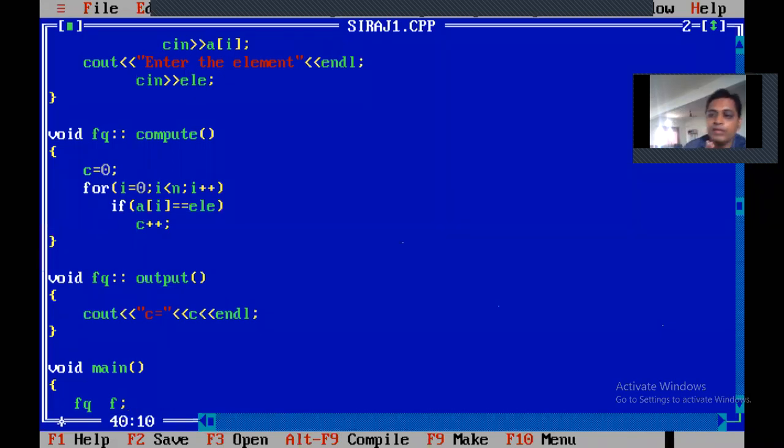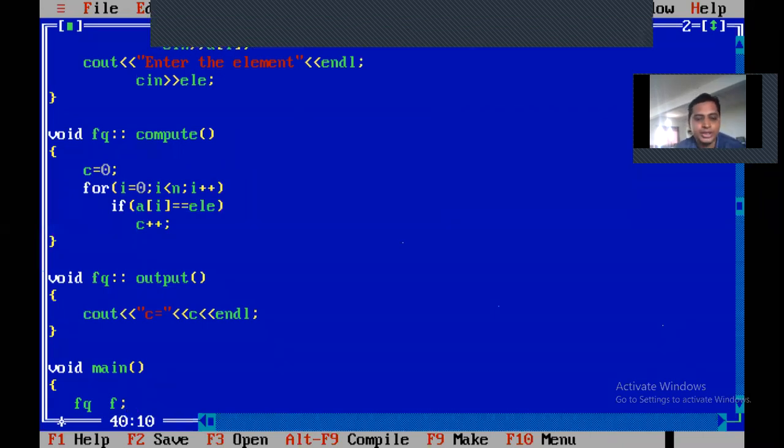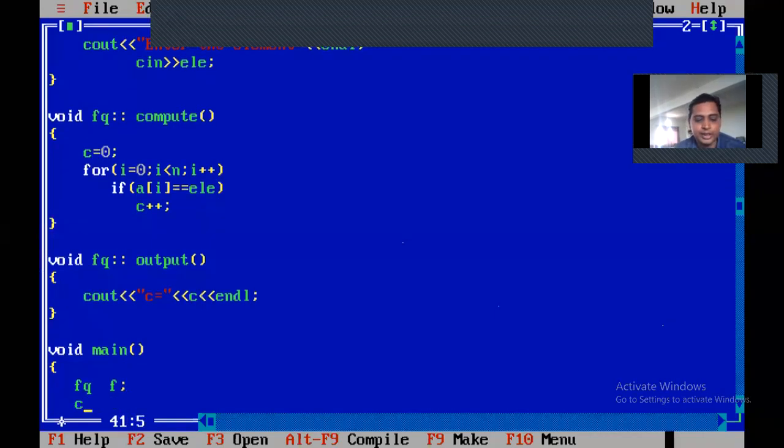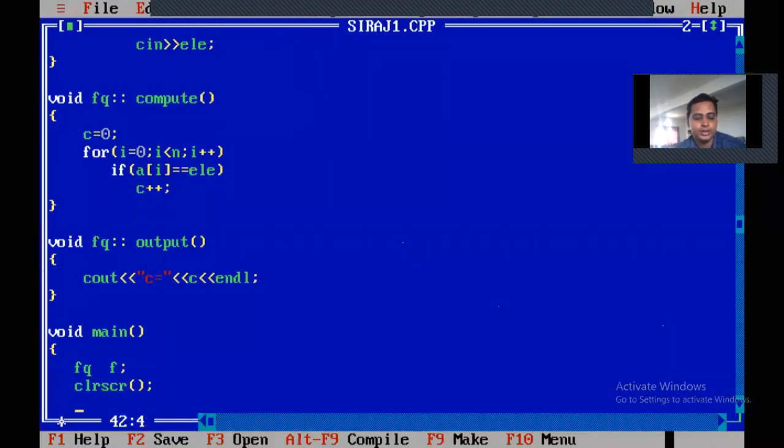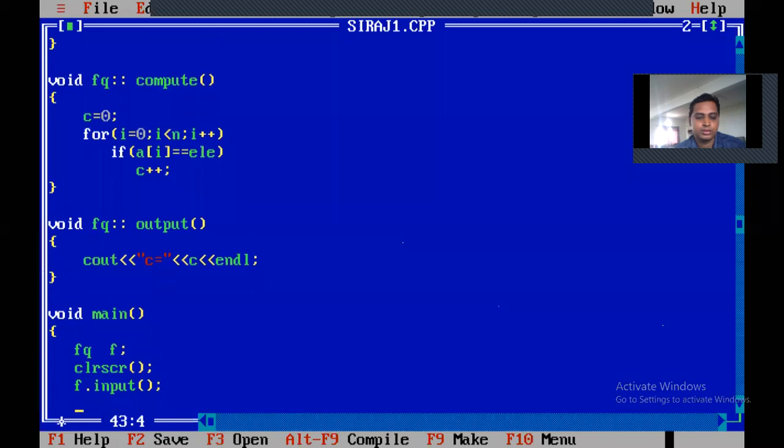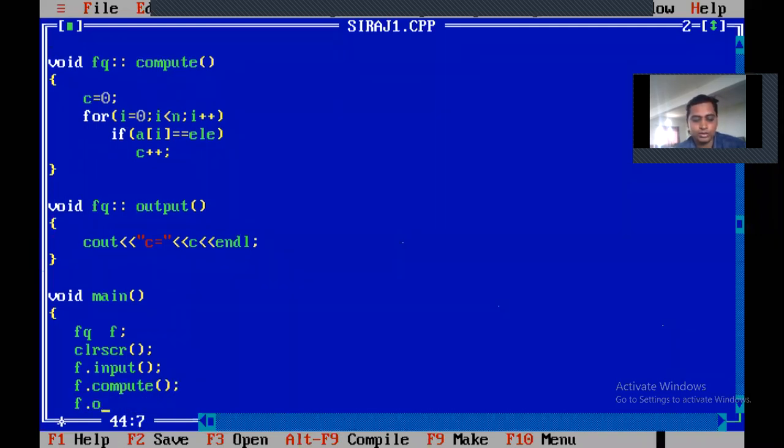I repeat, if the object is not created in a proper manner, you cannot access the functions. So create FQ space F. Next, write clrscr for clearing the output screen. And you can give here F dot input, F dot compute. In a line only you have to give here. F dot compute, F dot output.